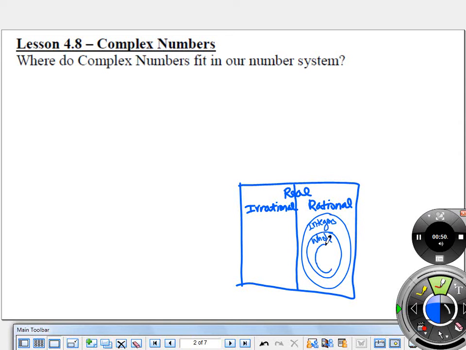And within the whole numbers, another group of numbers called the natural numbers, like the counting numbers, 1, 2, 3, 4, 5. Okay, so natural numbers are like 1, 2, 3, 4, 5, etc. Whole numbers are 0, 1, 2, 3, 4, 5, etc. Integers are -5, -4, -3, -2, -1, 0, 1, 2, 3, 4, 5, etc. in both directions. Rational numbers are any number that can be written as a fraction. Irrational are the ones that are never-ending, non-repeating decimals, and those are all part of the real number system.